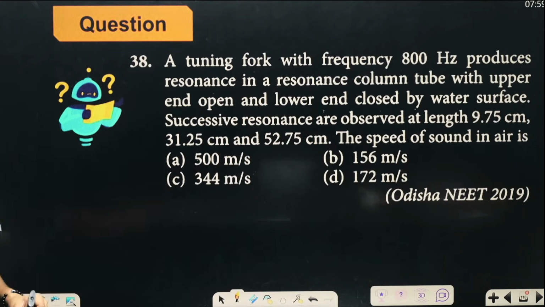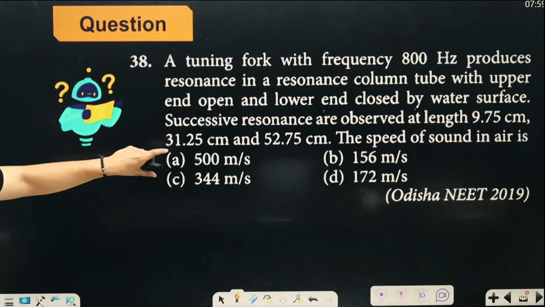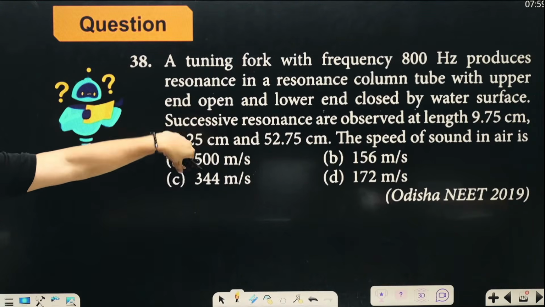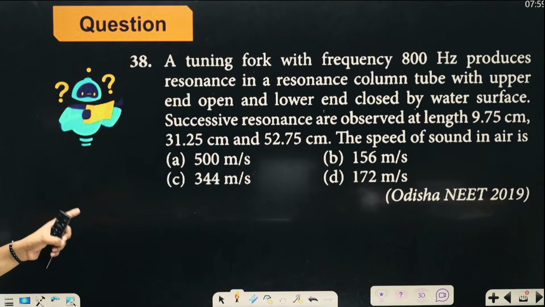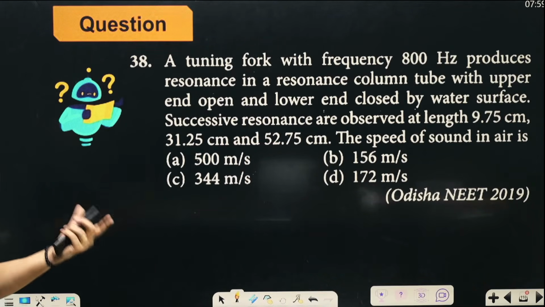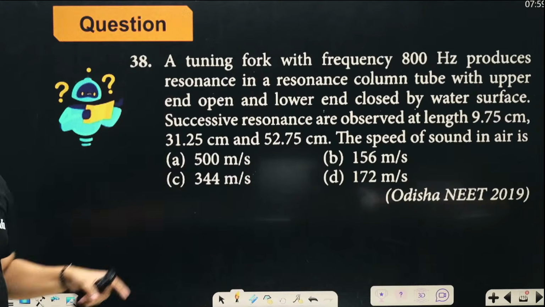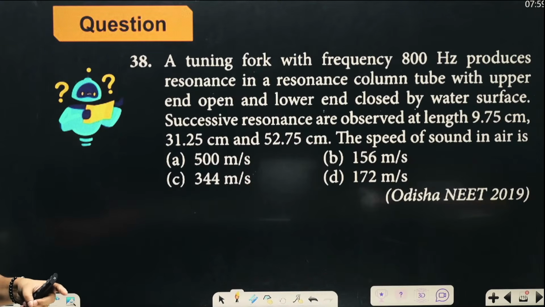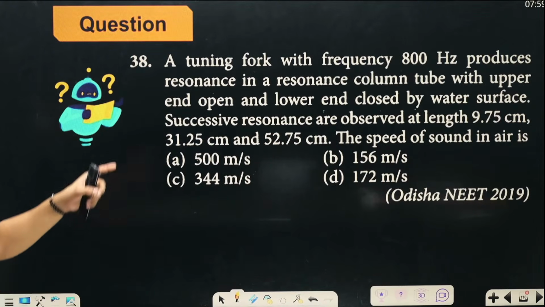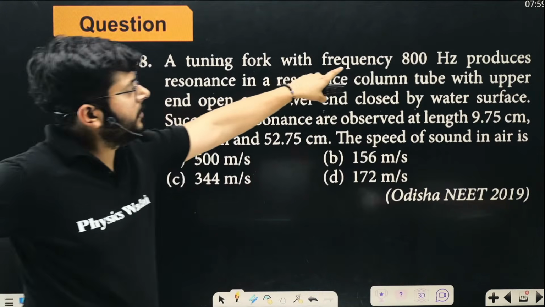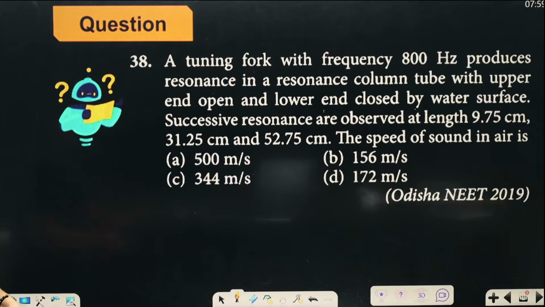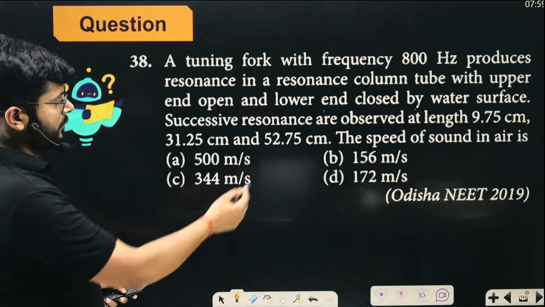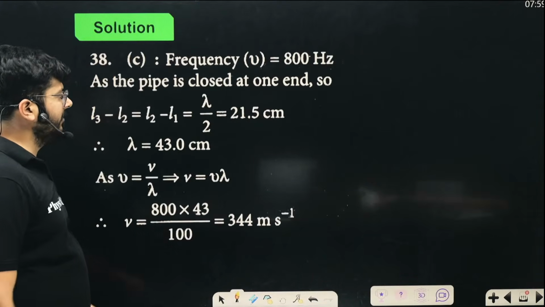So what will really happen? Once you know that lambda by 2 is the difference of these values, that will help you figure out the value of the wavelength, lambda, of the wave traveling in the organ pipe. Once you know the wavelength and you also know the frequency, you can get the velocity, right? V is equal to nu into lambda. So the speed of sound in the air column we can figure out, right?